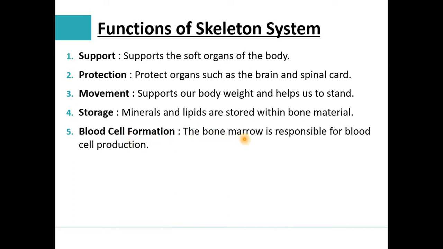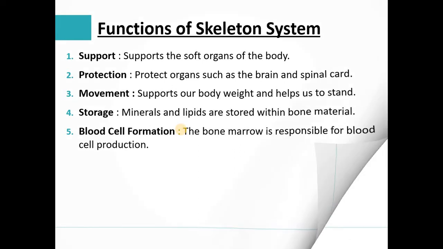The bone marrow is responsible for blood cell production, like red blood cells. So these are the five main functions of the skeletal system: support, protection, movement, storage and blood cell formation.